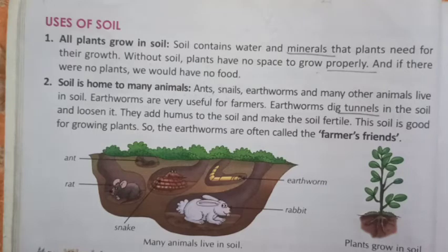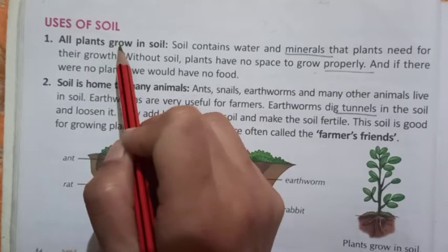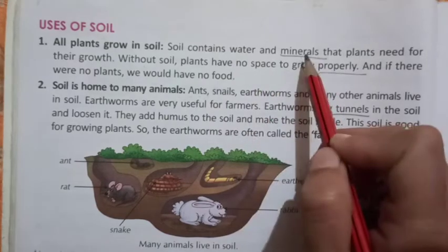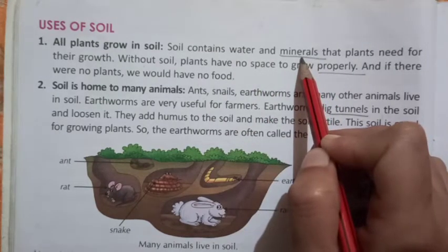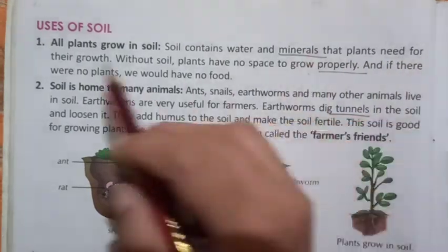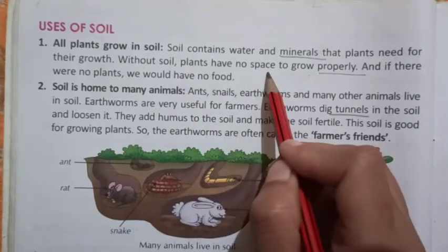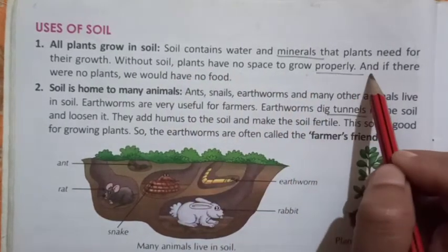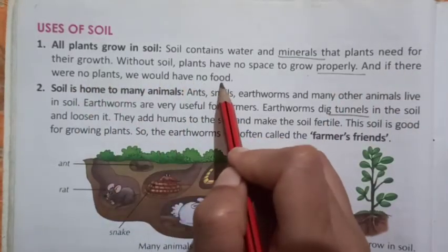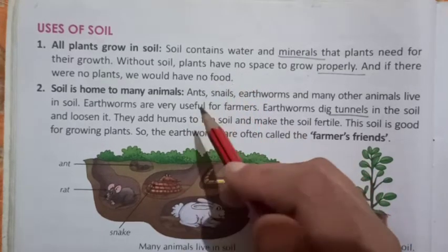Page number 26. Uses of soil. First, all plants grow in soil. Soil contains water and minerals that plants need for their growth. Without soil, plants have no space to grow properly, and if there were no plants, we would have no food. So, plants are very important for our food.